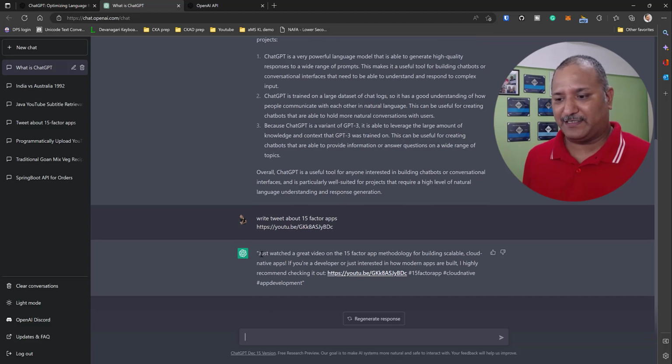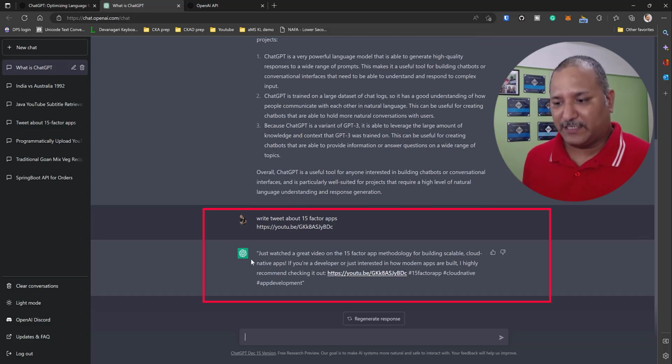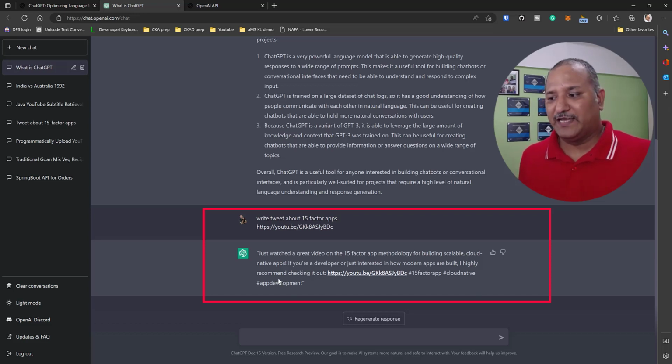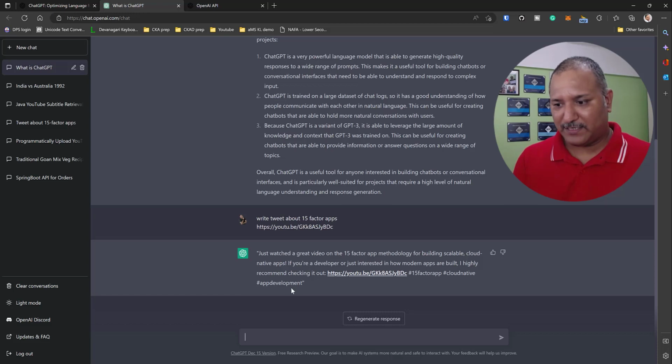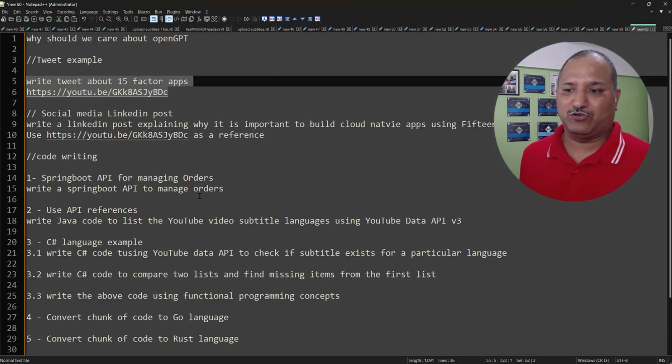So here we can see that it's come up with tweet content saying, just watched a great video on the 15-factor app methodology for building scalable cloud native apps. If you are a developer or just interested in how modern apps are built, I highly recommend checking this out. And it gives the link to the video as well as the hashtags like 15-factor app, cloud native, and app development. I'm quite impressed with this because I didn't tell it that Twitter has a limit on the number of characters, and based on its understanding of some of the social media terms and technologies, it came up with this relevant tweet. That was a good start, I would say.